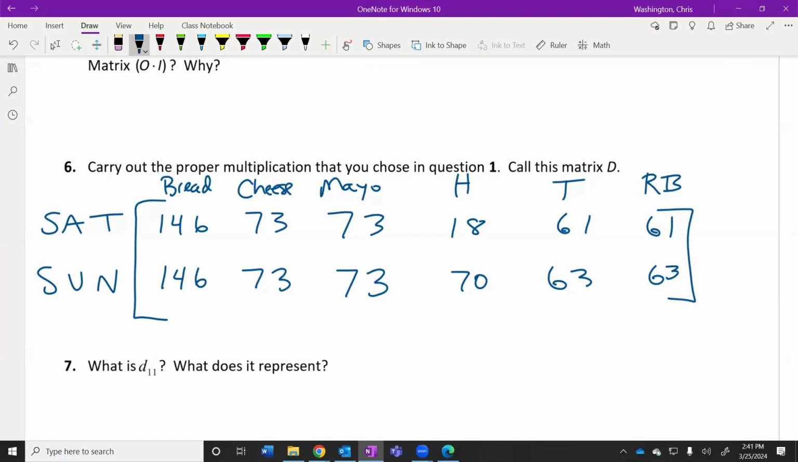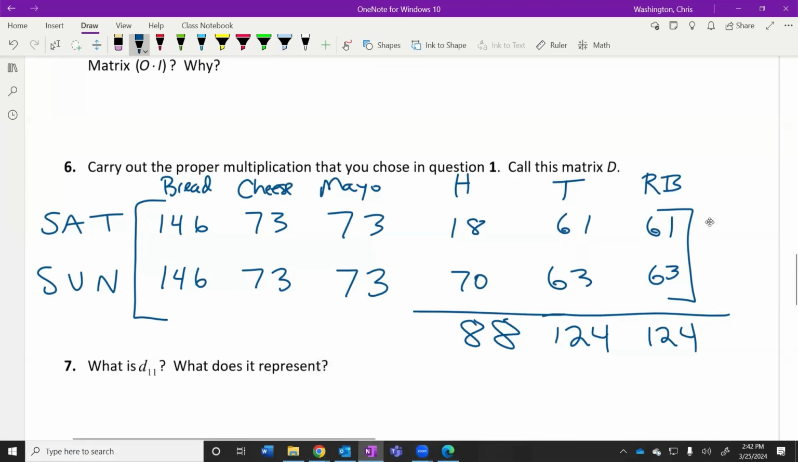All right, the other question, number 3. What do we need more of? Ham or roast beef? We need more roast beef. How many sandwiches did we sell that had ham on it? 18 plus 70, 88. How many sandwiches did we sell that had roast beef on it? 124. We figured that out pretty easily once we did the matrix multiplication. And then number 4, which meat did we need the most of? Roast beef and turkey were actually tied. We sold 124 sandwiches that had turkey and roast beef on it.